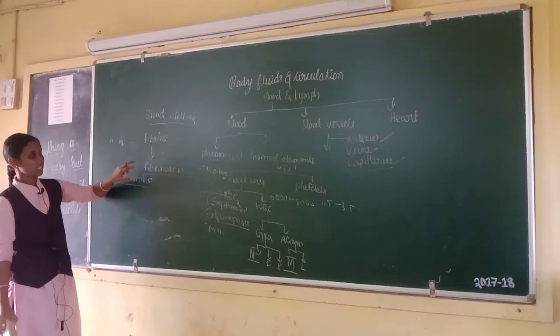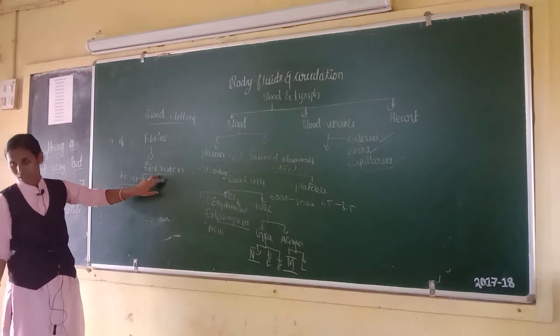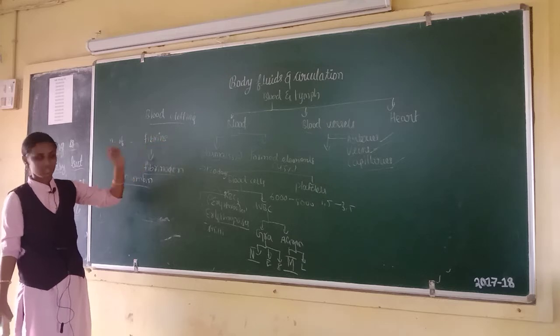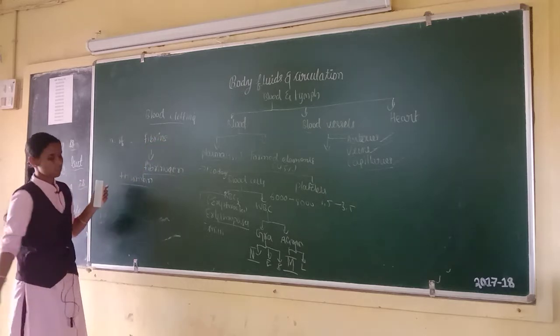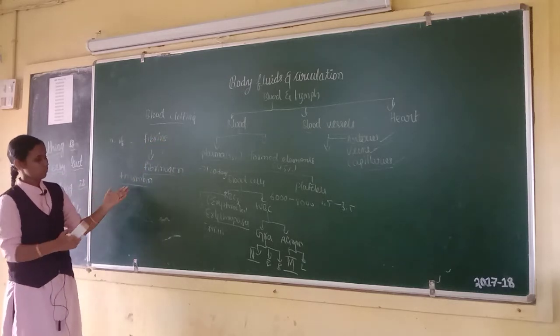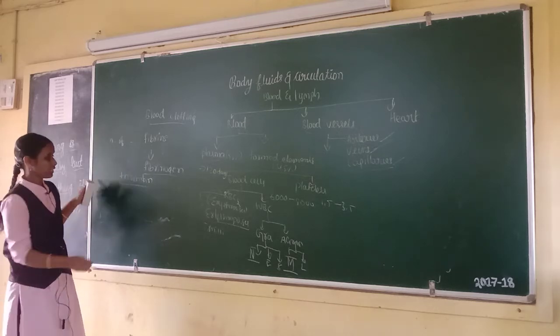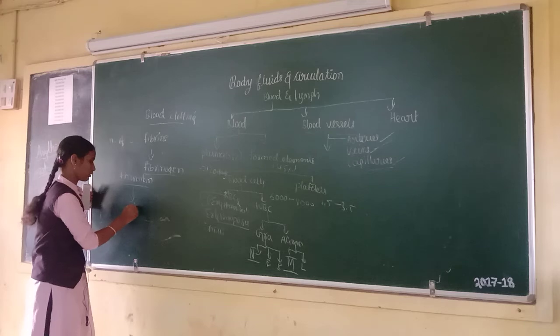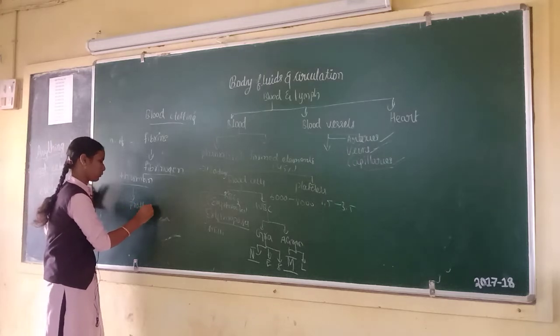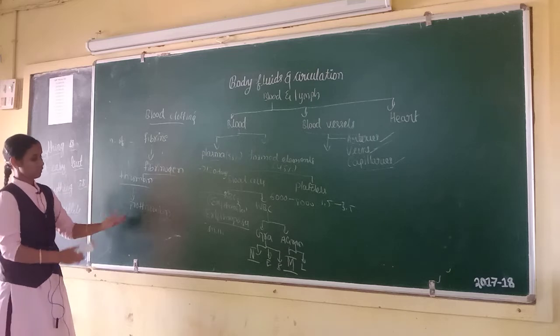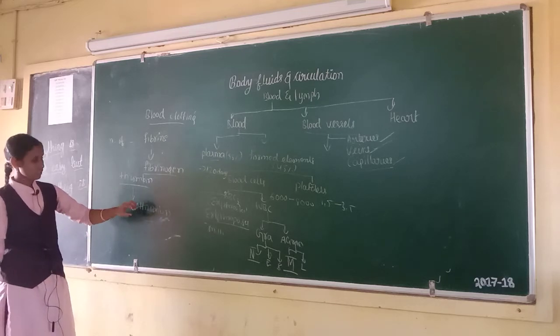Thrombin converts the inactive substance fibrinogen into the active substance, that is fibrins. And thrombin is also inactive. Thrombin is formed from another inactive substance, that is prothrombin. This is also an inactive substance.